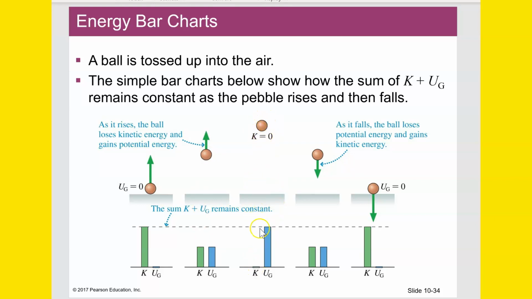All the kinetic has become potential. Potential is at its peak, so the potential is at that total energy constant line right there. Then it comes back down, same thing but in reverse, and so here the potential energy is decreasing because it's getting lower, but the kinetic energy is increasing because it's speeding up. And they hit a moment where they're equal. And then when the ball gets back down to the origin of height, that's when it's at its fastest. And so the kinetic energy is at its peak, and the potential energy is now back down to 0.